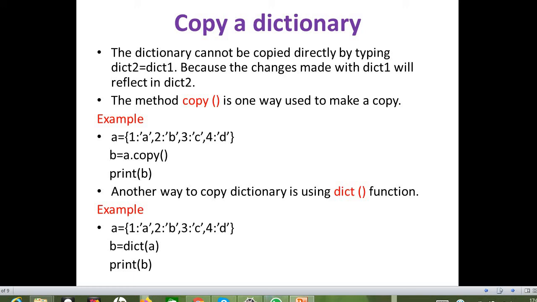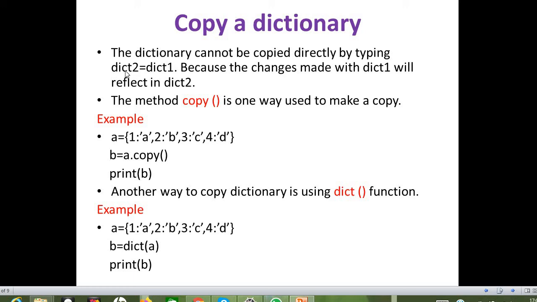Next, let us go for copying a dictionary. It is possible to copy one dictionary to another dictionary variable. But if we copy directly like a variable, for example dict1 to dict2 using this type of syntax, then it will point to the same memory location. So whatever changes we make to dict1 will reflect in dict2, right?